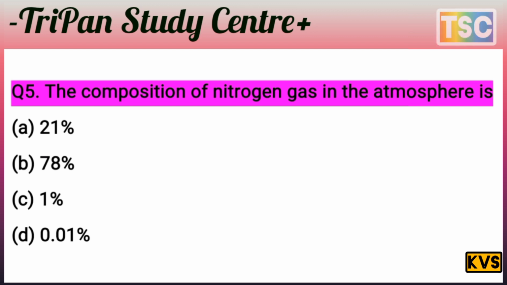21% is oxygen gas present in the atmosphere, 1% is carbon dioxide, and the other is sulfate at 0.01%. It means option B is correct. Nitrogen gas is present in the atmosphere at 78%. 78% is the correct answer of this question. Let's see the next question here.